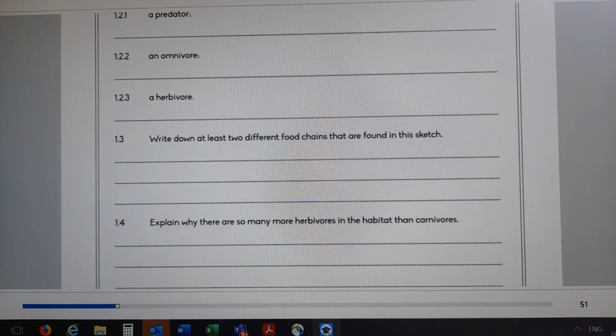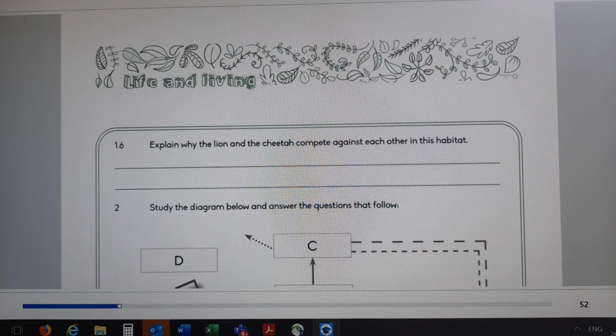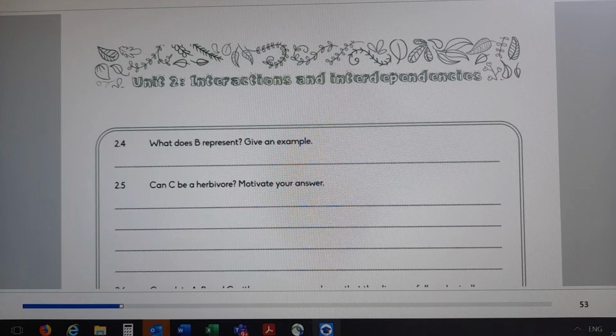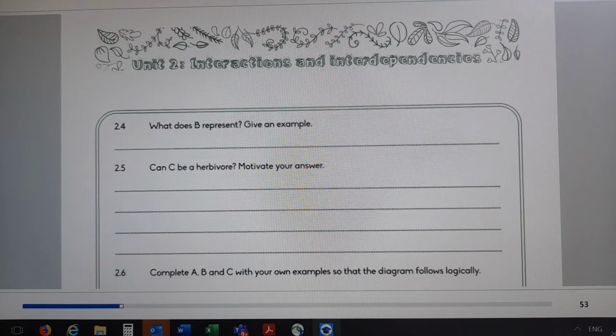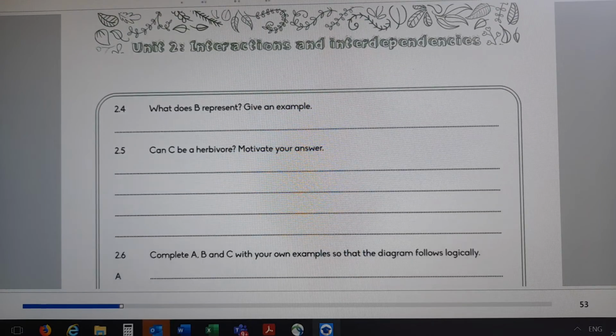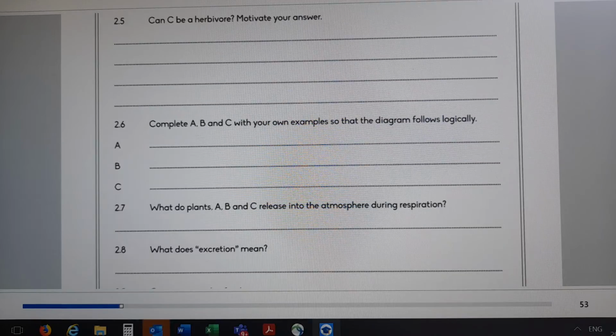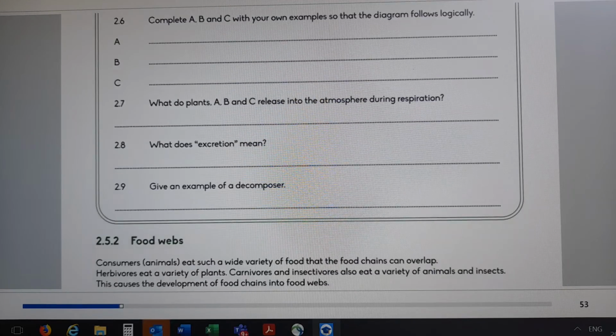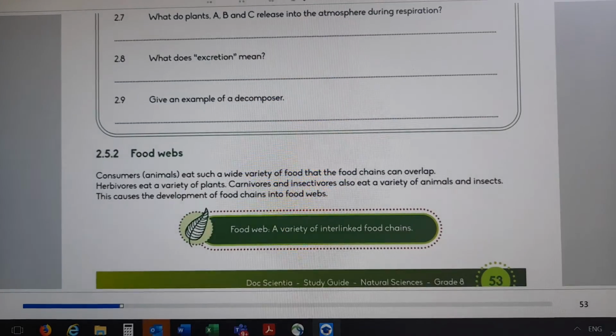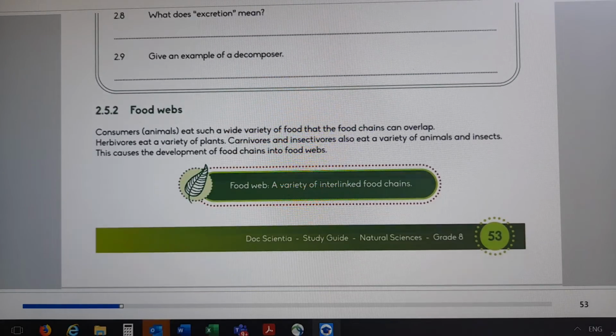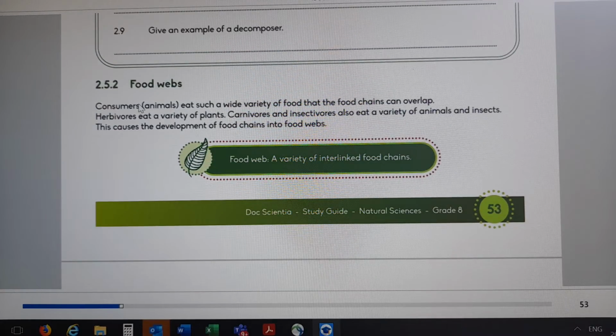Now we will go and look at page 53, at the bottom of page 53. We are still under energy flow. Let's see my textbook. Yes, now we come to food webs. We have covered the food chain. Now we look at food webs. That is the bottom of page 53.